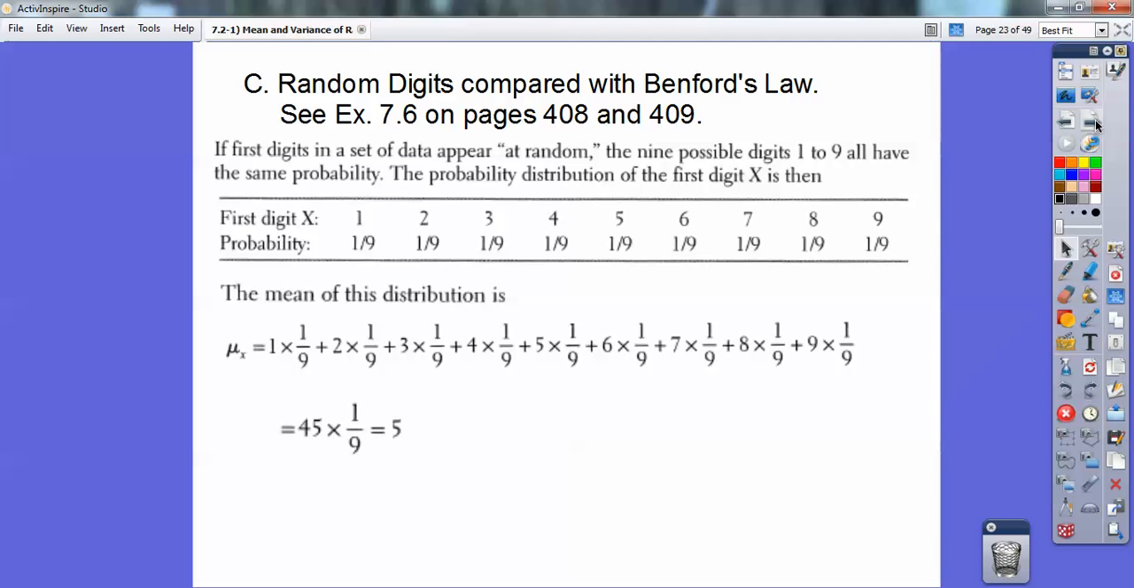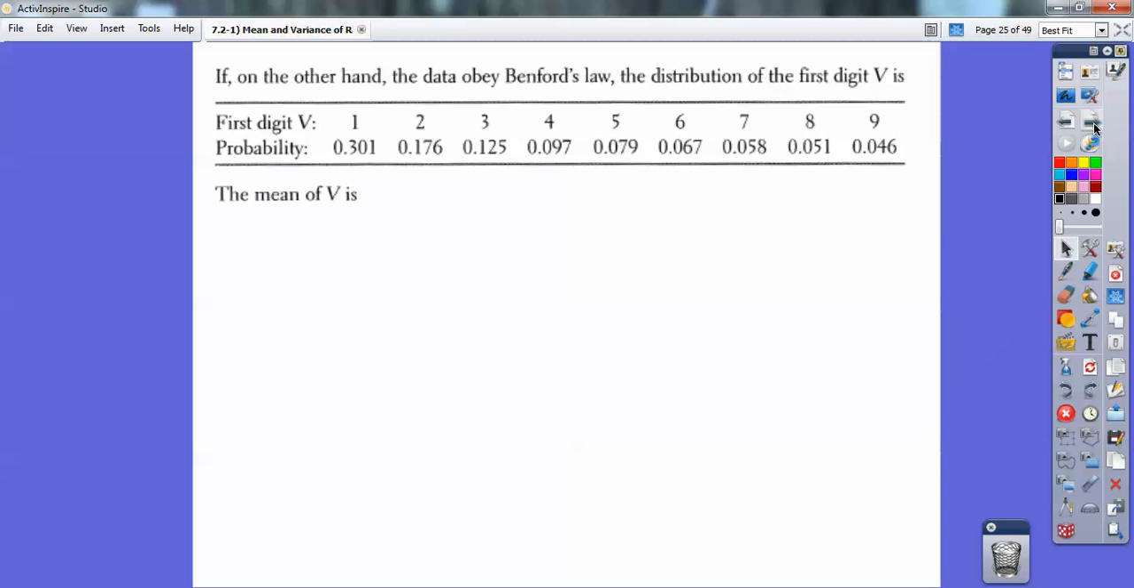And then what your book did is they GCF'd out the 1/9, and I think I did it on the next slide. Let's see. Yeah, I did. If you can see the small writing, they pulled the 1/9 out because they all had the 1/9 in common. So they yanked that out, and you're left with 1 plus 2 plus 3 plus all the way up to 9. That equals 45. So 1/9 of 45 is equal to 5. So the mean of those numbers is 5.